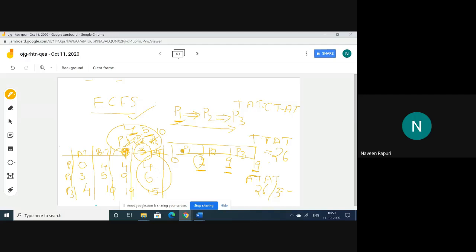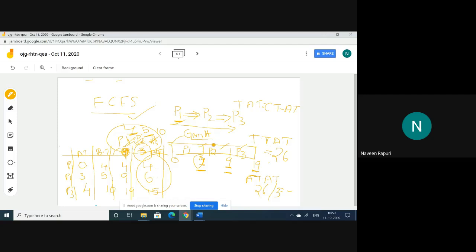To understand this in a simple manner, we have a method called the Gantt chart. A Gantt chart is a graphical representation of the execution of the processes. Here P1 executes first, then the chance is given to P2, and then to P3. P1 executes from 0 to 4 because it arrived at 0 and its burst time is 4. So it completed its task. Even though P2 came in the middle of executing P1.